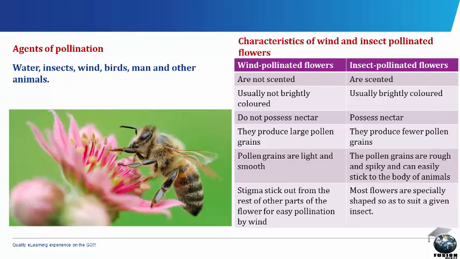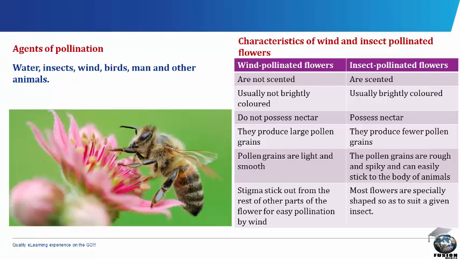Wind pollinated flowers do not possess nectar, while insect pollinated flowers possess nectar. Wind pollinated flowers produce large pollen grains, while insect pollinated flowers produce fewer pollen grains. Pollen grains are light and smooth in wind pollinated flowers, while the pollen grains are rough and spiky and can easily stick to the body of animals in insect pollinated flowers.